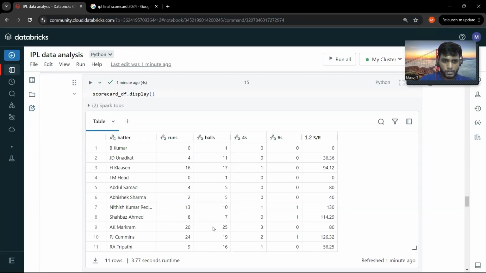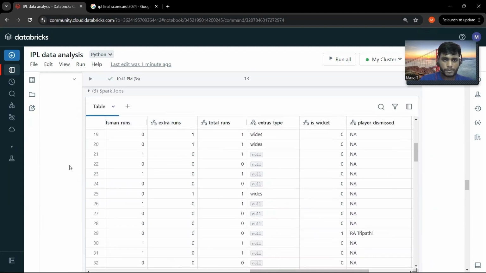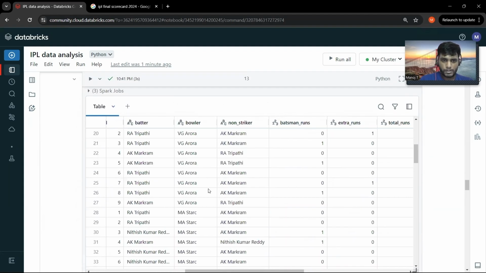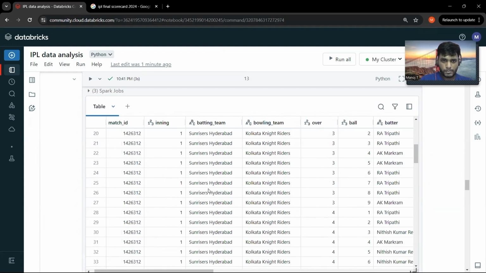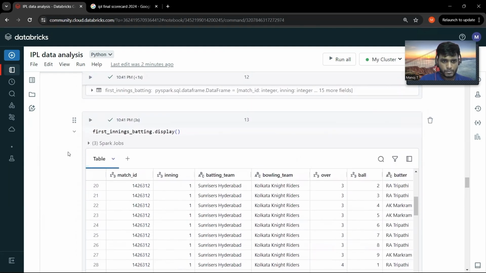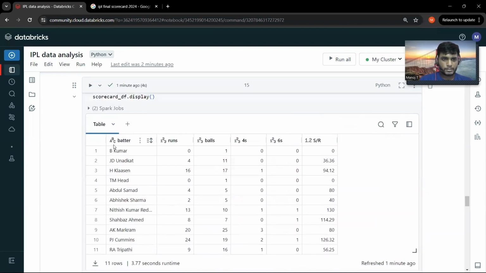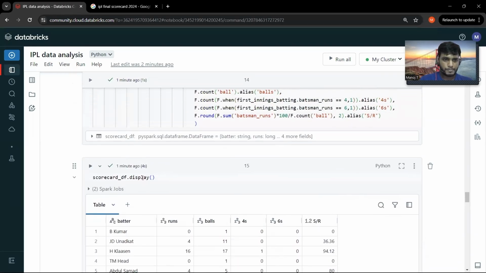Is it really a problem? Was that a problem with the dataset itself, or... okay? Let me try to do a filter for batter equal to Markram. I'm really sorry about it.